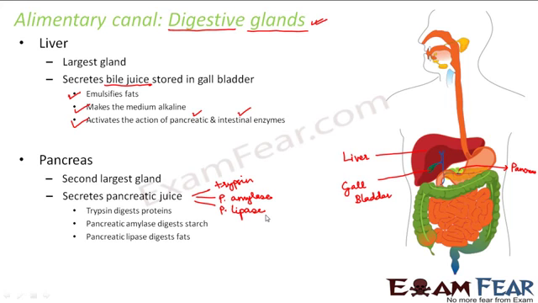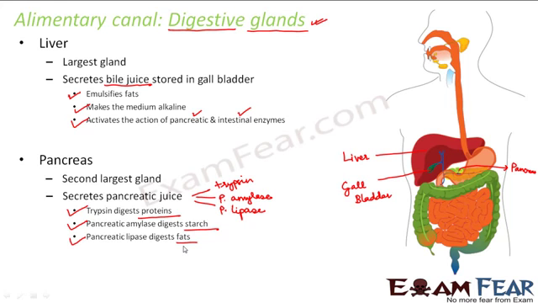Now what is the function of each of these enzymes? Trypsin digests proteins. Pancreatic amylase digests starch. Any enzyme which has amylase, they generally digest starch, because even salivary amylase was also used in digestion of starch, right? And pancreatic lipase digests fats. Lipase, it is related to the word lipids. So it digests fats. Now if you see, this pancreatic juice actually contains all the enzymes which help in digestion of proteins, carbohydrates as well as fats.